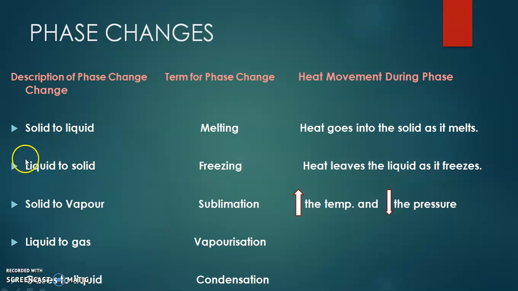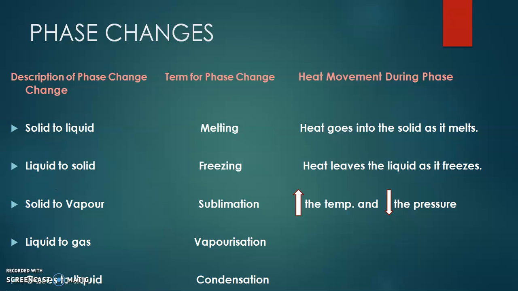In case of liquid to solid, this process is known as freezing. When liquid is converted into solid, that is known as freezing, and the heat leaves the liquid as it freezes.